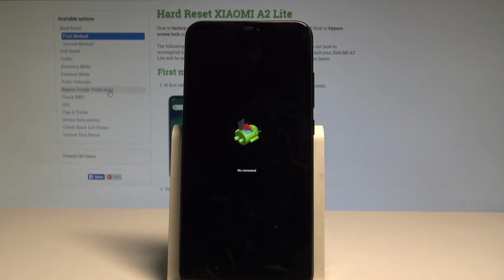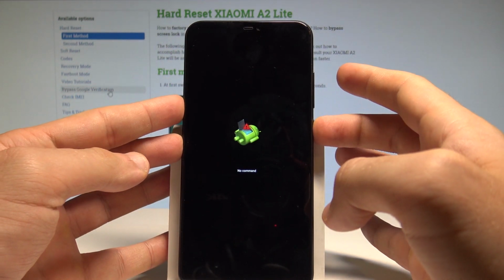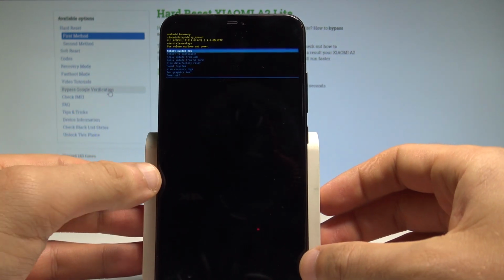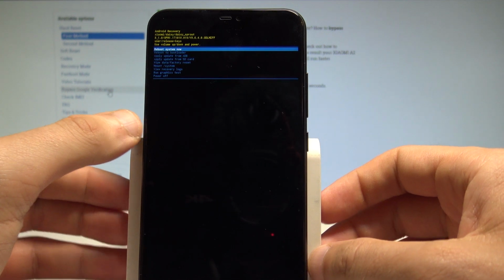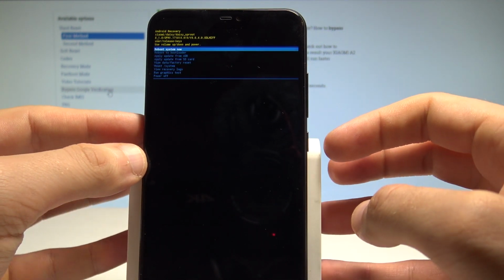This is the Android no command robot, so now all you need to do is start pressing the power key and while holding power, press volume up once. That's it, this is the Android recovery mode. So here you can navigate by using both volume keys and confirm options by pressing the power key.